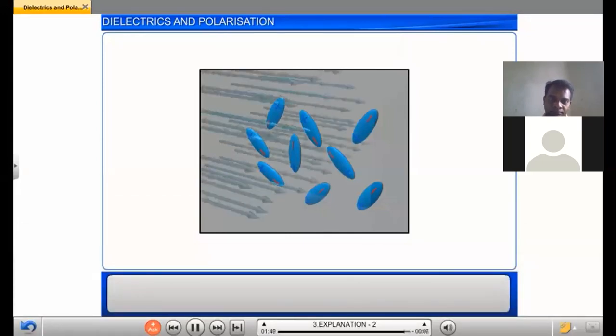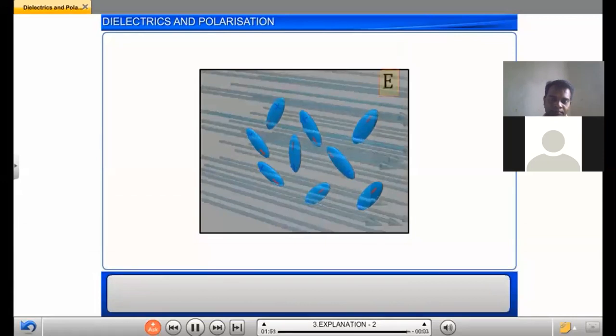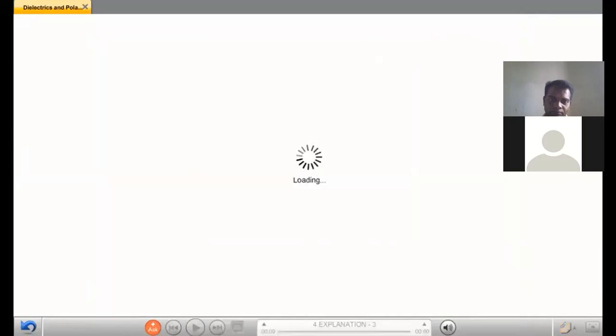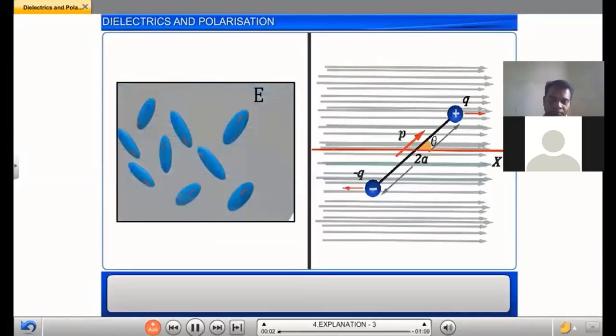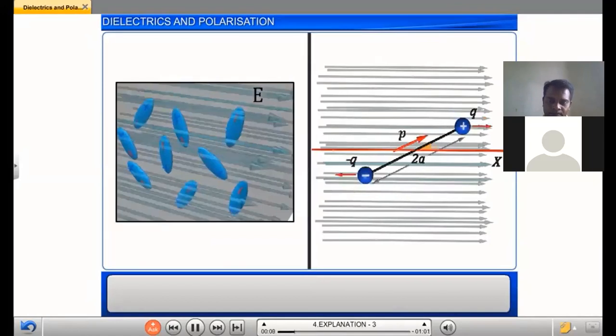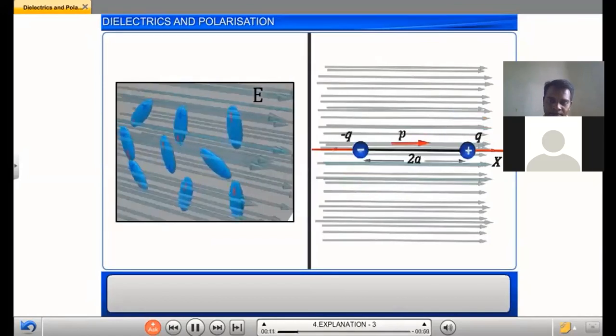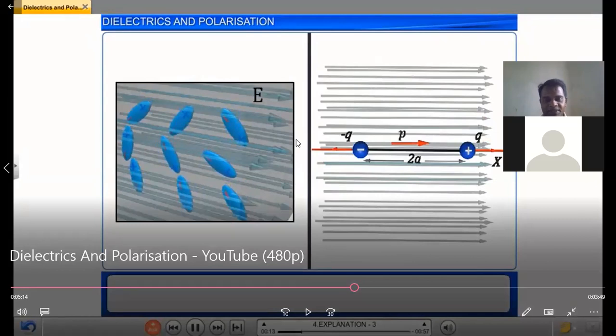Now when they are placed in the uniform electric field of strength E, we know that every dipole in it experiences a torque, which rotates the dipoles in such a way that they align in the direction of the electric field. Did you observe this one?